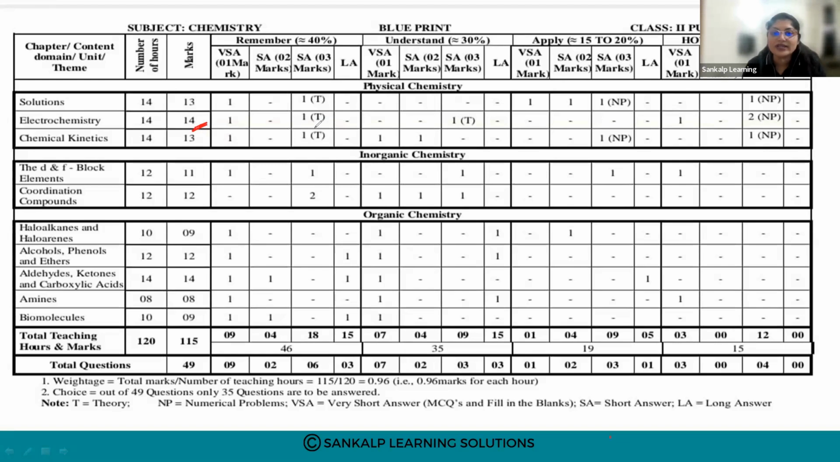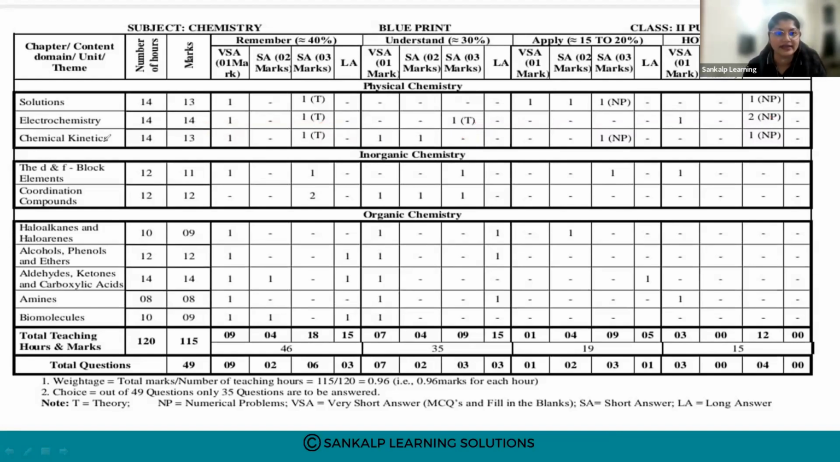For 3 marks questions, 2 theory based questions are asked, and 2 problems are there from electrochemistry. So this is the weightage: 1 mark, 2 questions; 3 marks, 2 theory based questions and 2 numerical problems.